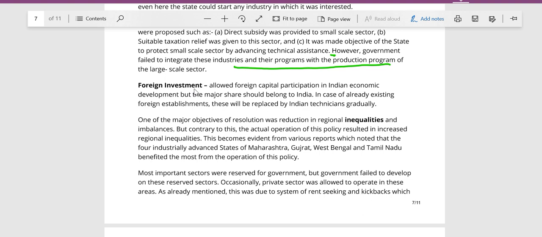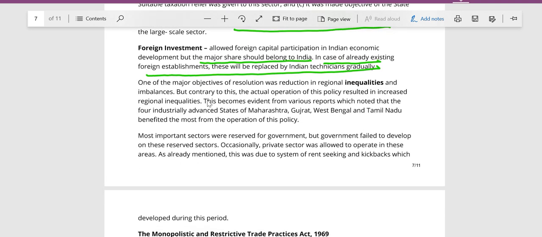Now this, according to the Industrial Policy Resolution of 1956, foreign capital participation was allowed, but the majority shareholding would be in the hands of Indians. And gradually whatever technology was already existing, now there were certain foreign establishments that were already existing, they would be taken over by the Indian technicians gradually. As a result, there were certain private sector companies which were previously in the hands of foreigners, which were gradually taken over by the Indian government.